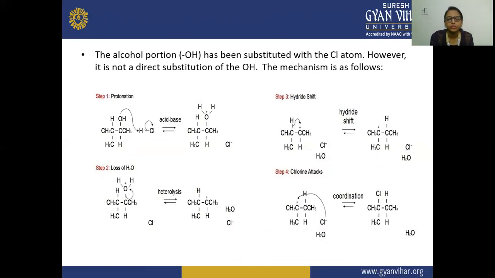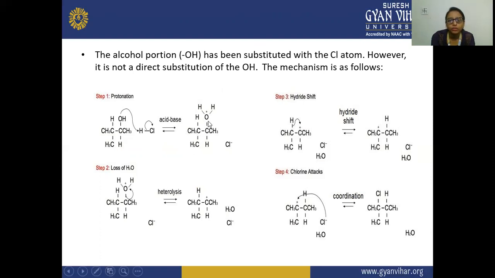In this case, there are four steps. The alcohol portion, OH, has been substituted with the chlorine atom. However, this is not a direct substitution of the OH. In the first step, you will see the protonation. HCl dissociates; the H gets the positive charge and the Cl gets the negative charge. This H will attack the O because of the presence of the lone pair, as well as it being an electronegative atom. So here you will see this product is formed.